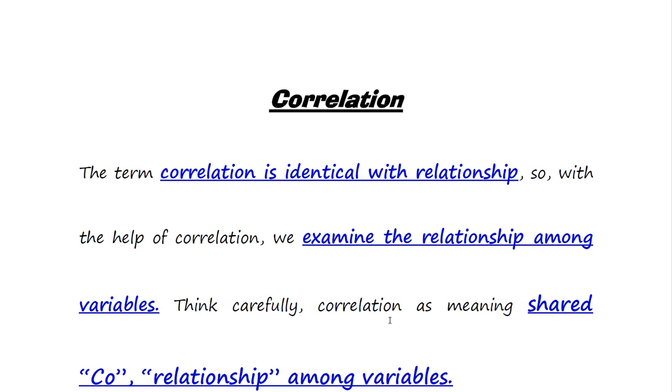Think carefully. Correlation has the meaning shared by two words, co-relationship among variables. So these two words, co-relationship, we can make one word. So this co-relationship among variables is called correlation.